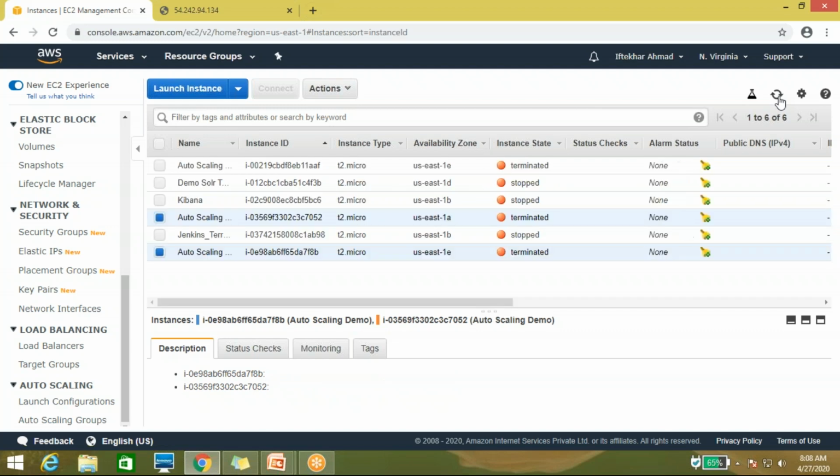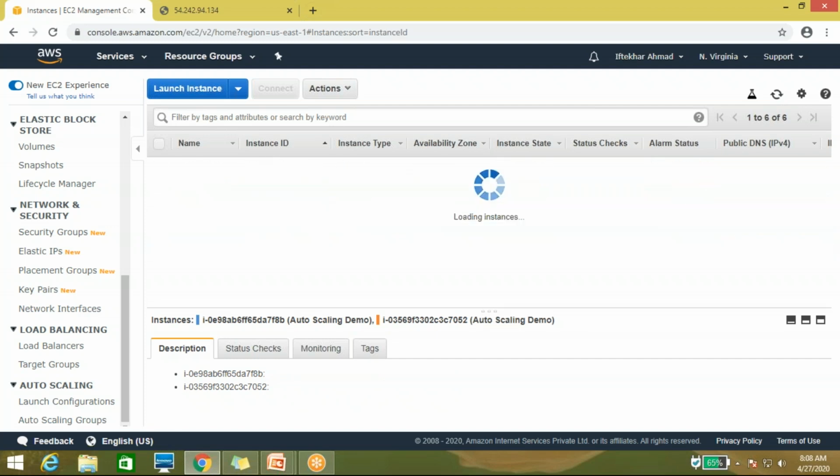Now just check whether an instance is coming up within 1 minute.